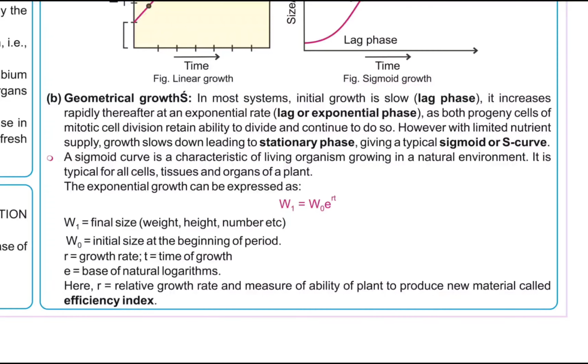The exponential growth can be expressed as W1 = W0 e^rt. W1 is the final size, weight, height, number, etc. W0 is the initial size at the beginning of period. r is the growth rate, t is the time of growth, e is the base of natural logarithms. Here r is the relative growth rate and measure of ability of plant to produce new material, called efficiency index.